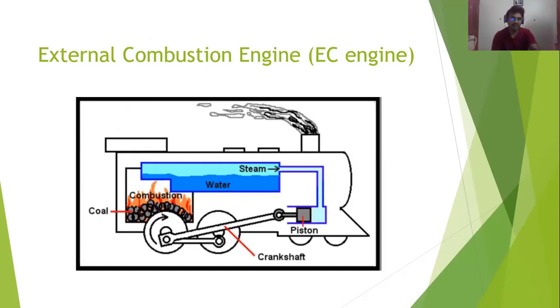For the external combustion engine, this is the steam engine. Here you see we are burning coal in a separate chamber, the combustion chamber, and near it we are placing the water tank, the water storage reservoir. Due to the heat produced by burning the fuel, the water gets heated and steam is generated. The steam flows through the tube into the cylinder where the piston is placed, and due to the pressure of the steam, the piston moves to and fro. It is directly connected to the crankshaft, the crankshaft rotates and the power is transmitted to the external drive. So this is the EC engine, because the combustion takes place outside the cylinder in a separate chamber.